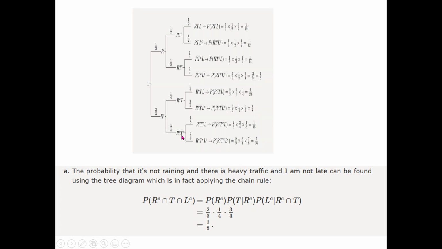Let's see the diagram again. RC, T and LC. I think this is the part, yes. This is 2 by 3 into 1 by 4 into 3 by 4. So this is simply the probability of RC, that it's not raining, which is 2 by 3 as you saw here, multiplied by the probability of heavy traffic given that it's not raining, which is 1 by 4, and then the last is arriving on time at work, which we just saw is 3 by 4.